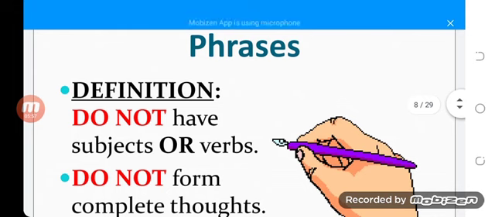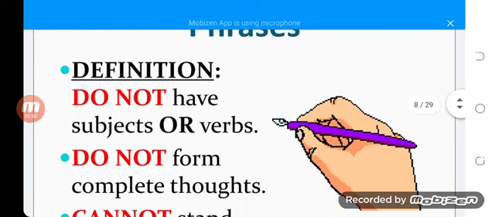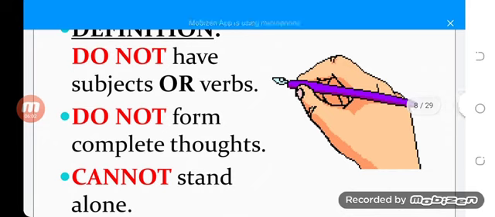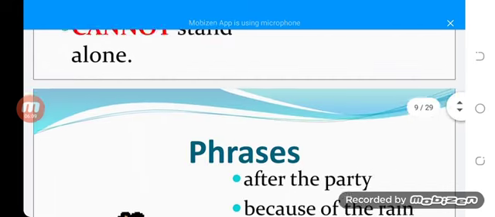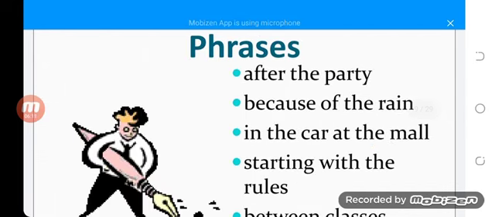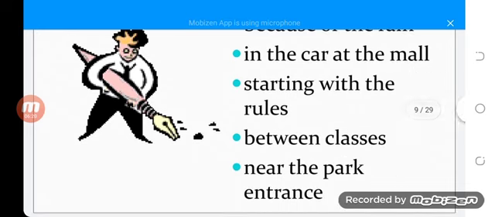Alright, what are phrases? Phrases do not have subjects or verbs, do not form complete thoughts, and cannot stand alone, as we have already discussed. The examples are: after the party, because of the rain, in the car at the mall, starting with the rules, between classes, near the park entrance.